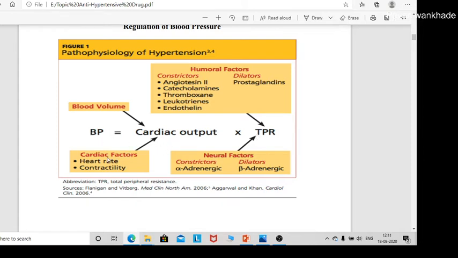Cardiac output is under the influence of heart rate and contractility, and total peripheral resistance is under the influence of neural factors. Constrictors are alpha adrenergic and dilators are beta adrenergic drugs. Humoral constrictor factors are angiotensin 2, which causes vasoconstriction, catecholamines, adrenaline and noradrenaline, which also cause vasoconstriction, and thromboxane, leukotriene and endothelin, which also cause vasoconstriction.